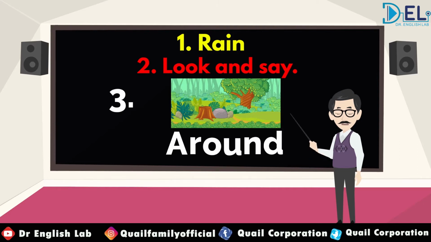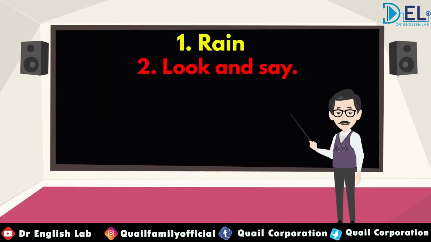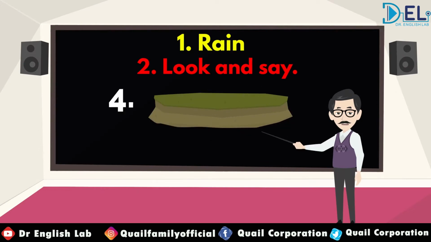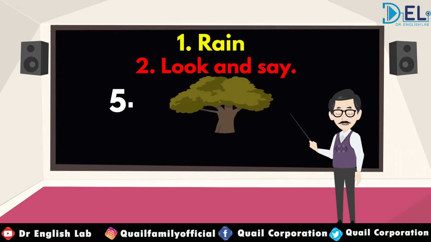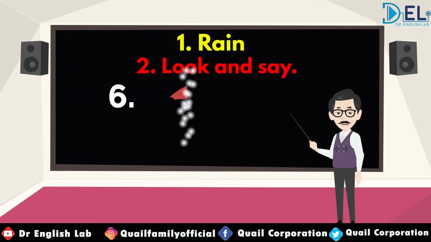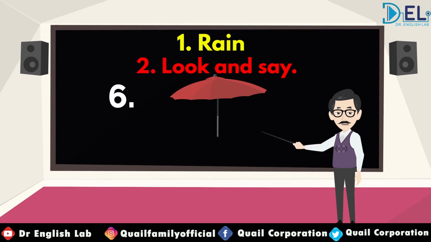A-R-O-U-N-D, around. Very good. Go to the next one, field. Spell the word field. F-I-E-L-D, field. Very good. The next one is tree. Spell the word tree. T-R-E-E, tree. Okay, very good. The next one is umbrella. Spell the word umbrella.